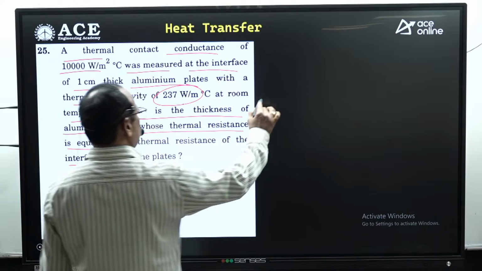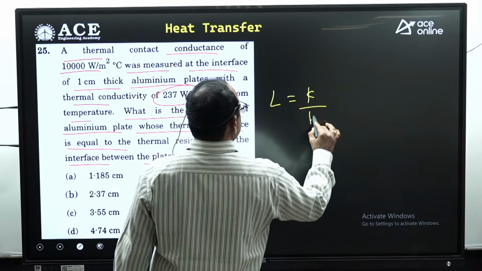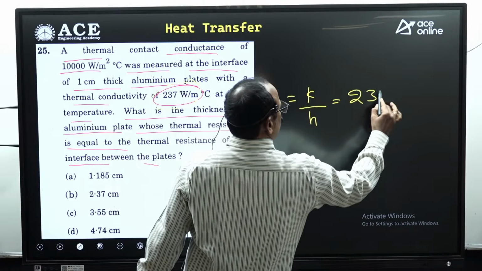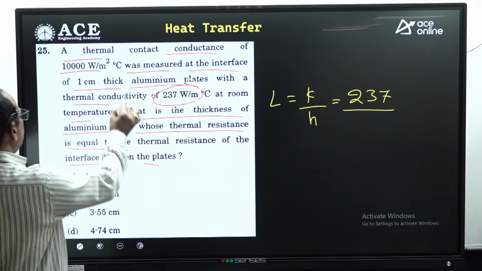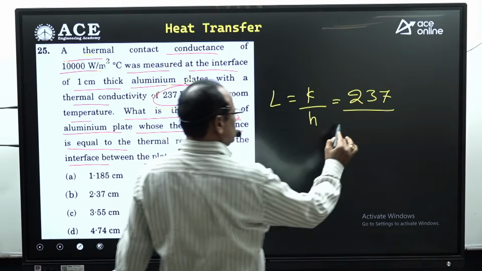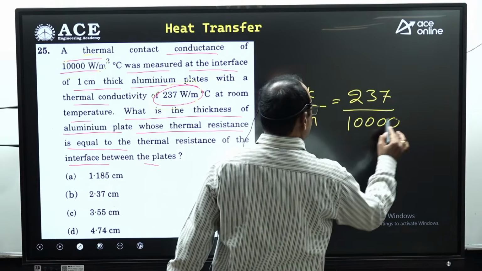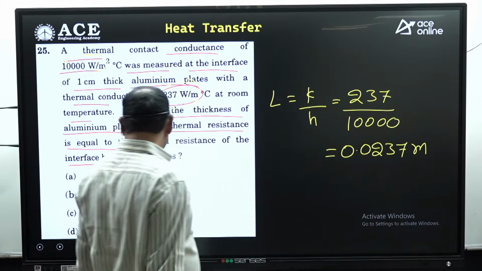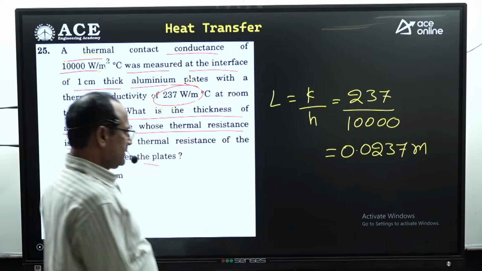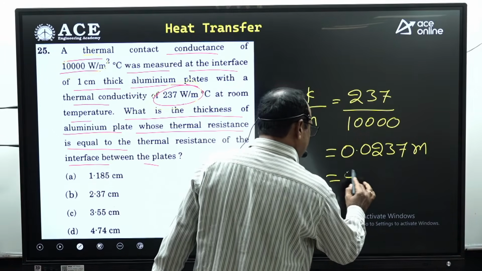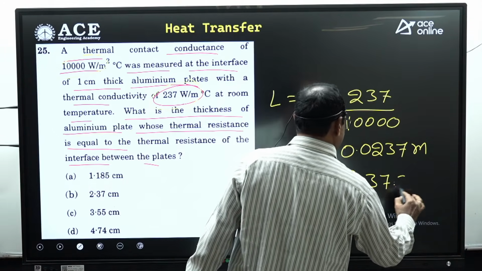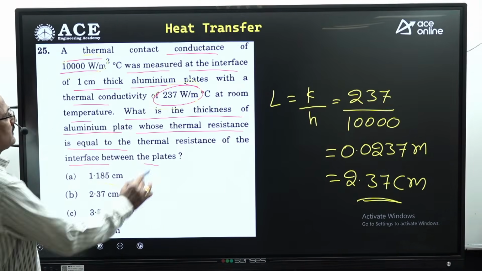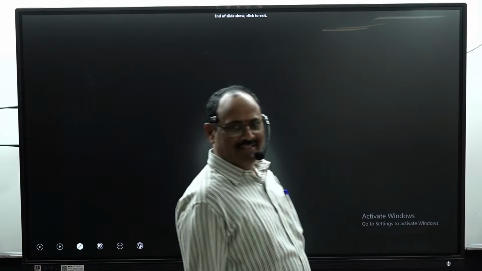The thickness of the aluminum plate, L equal to simply k by h. Thermal conductivity 237 divided by the heat transfer coefficient 10,000. You simplify it for getting the answer, which is in meters. It may be giving 0.0237 meters. But look at the options. Options are given in centimeters. Multiply with 100 for getting in centimeters, 2.37 centimeters. So option B is absolutely correct. So these are the questions from heat transfer. Okay. Thank you very much.